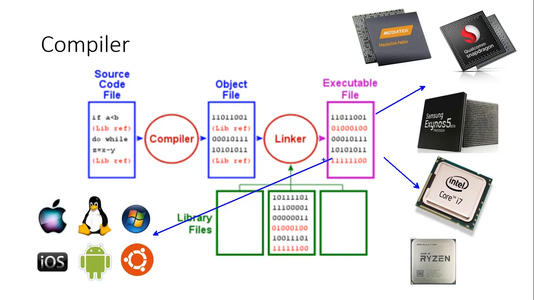What do I mean by that? Suppose you are using a compiler that compiles your code for the Windows operating system. The same binary code will not run on Linux, that is Ubuntu, or maybe any other version of Linux, or the Android phone, or iOS, or Apple.